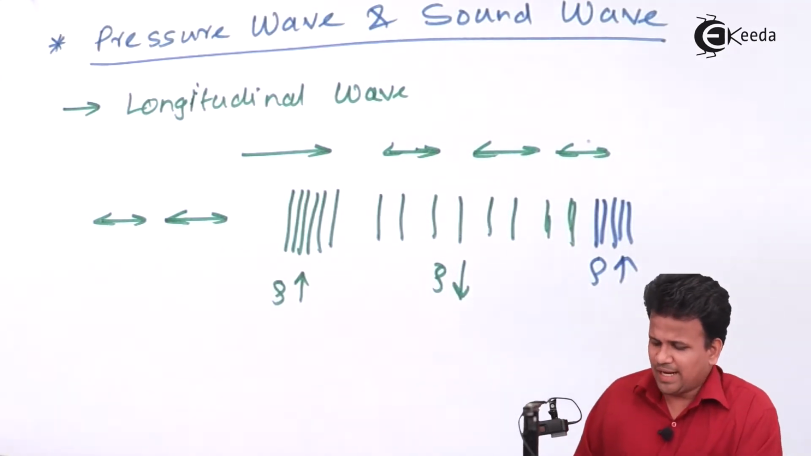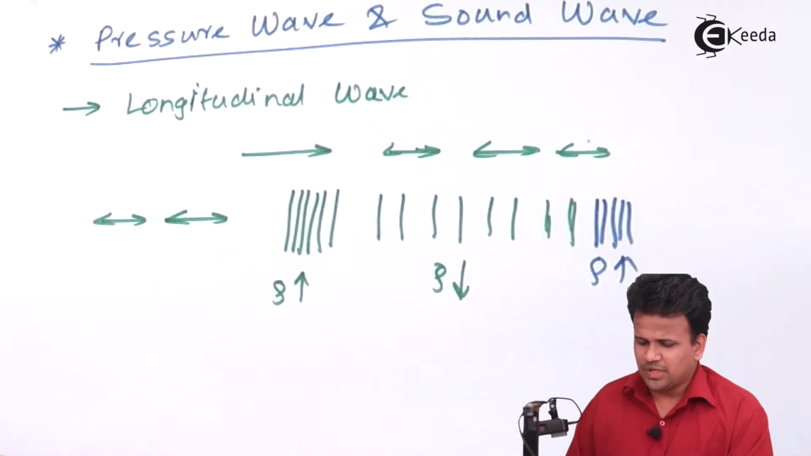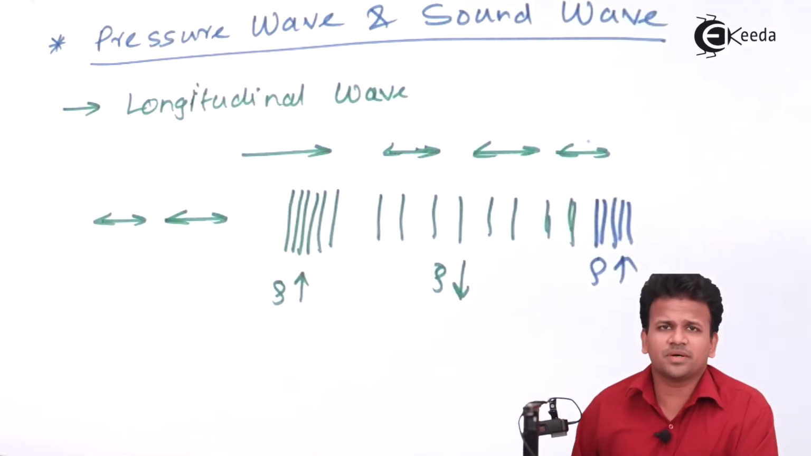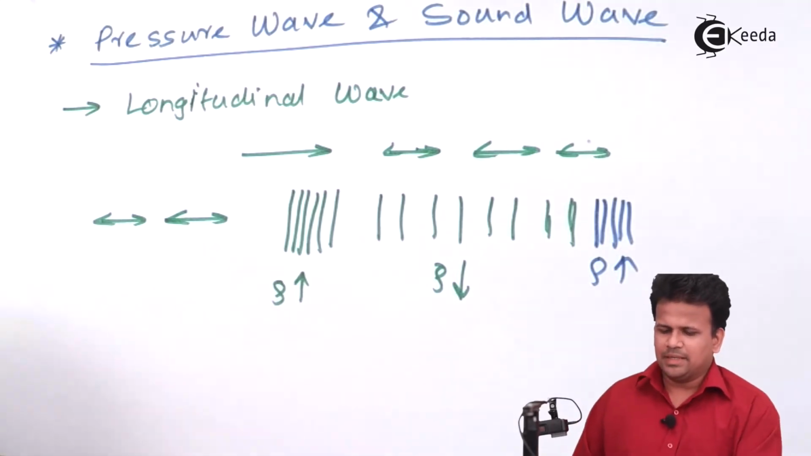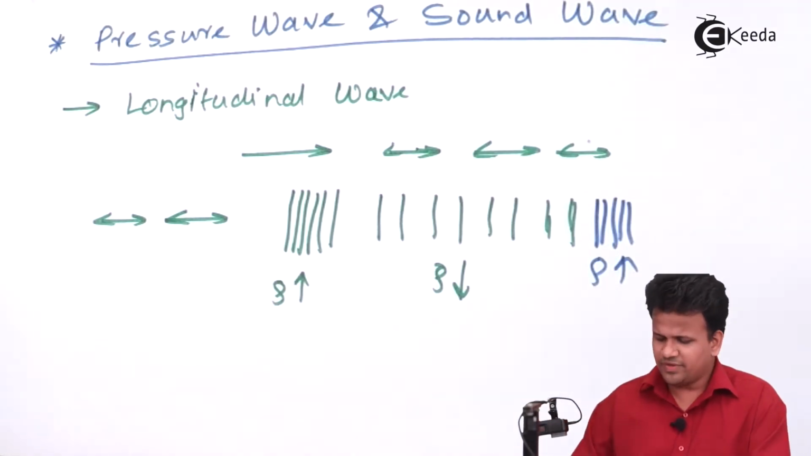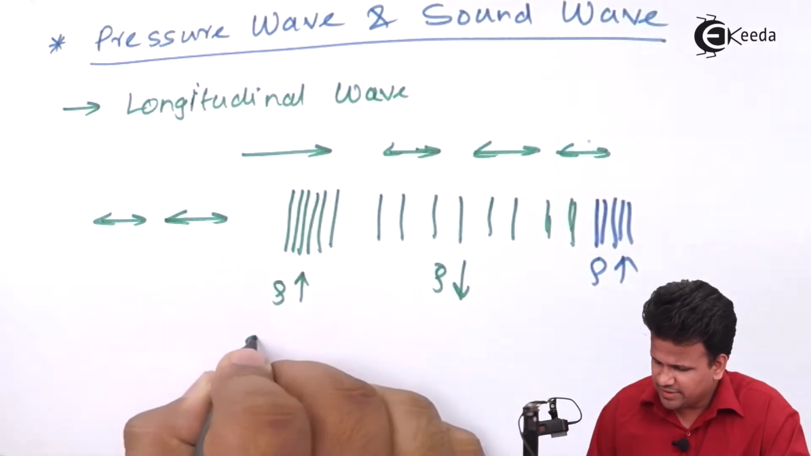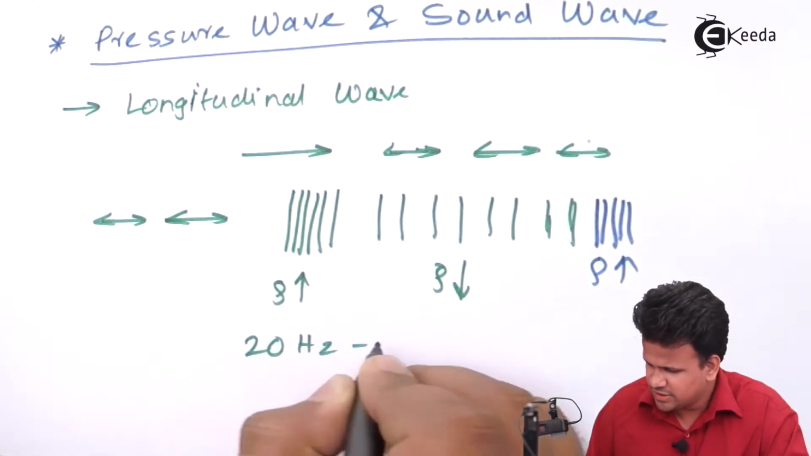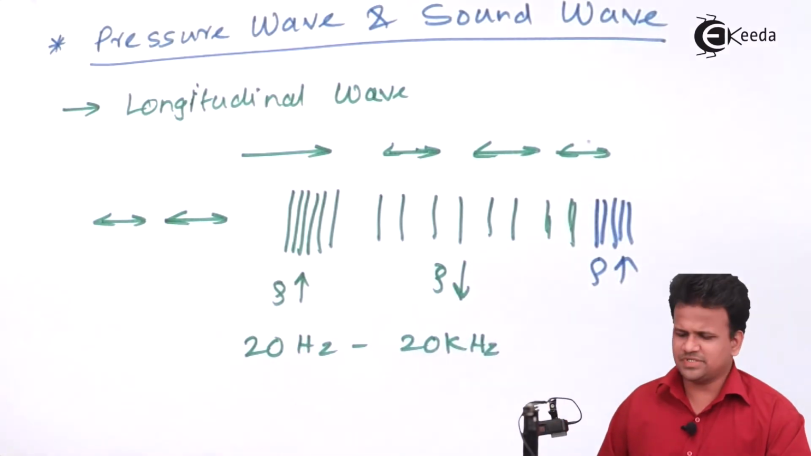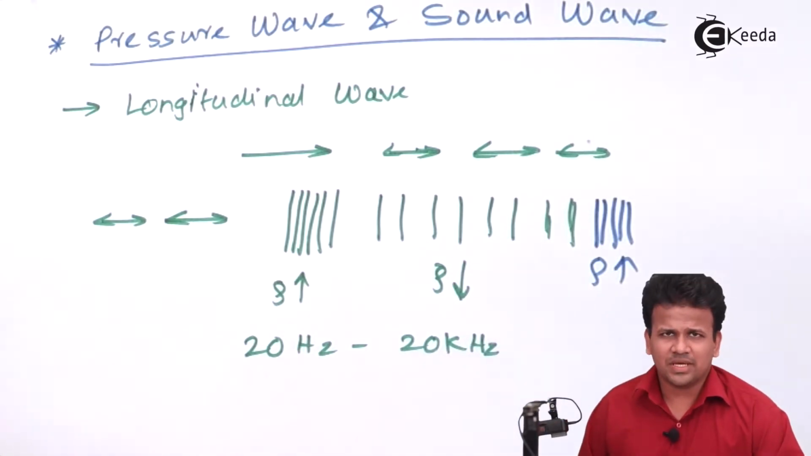Now this is actually called a pressure wave, or it is also called a sound wave, but there is a difference between a pressure wave and a sound wave. A pressure wave is only a sound wave when it is in an audible frequency. That audible frequency, as we know, is 20 hertz to 20 kilohertz. This is the audible frequency in which we can hear the sound waves.